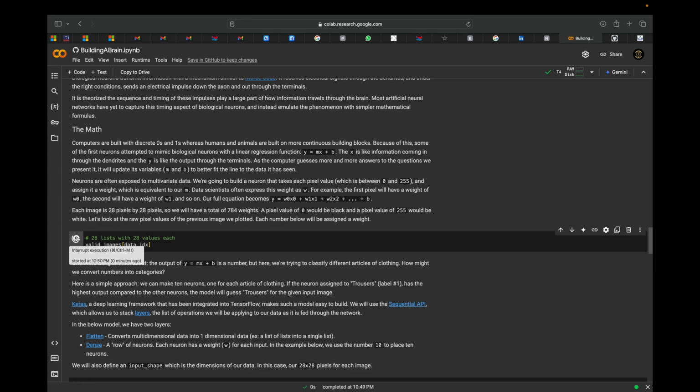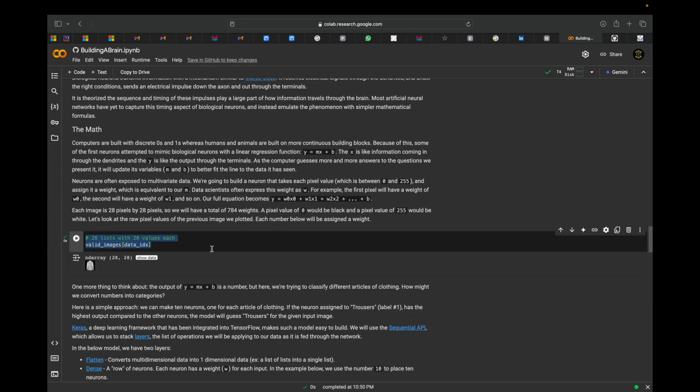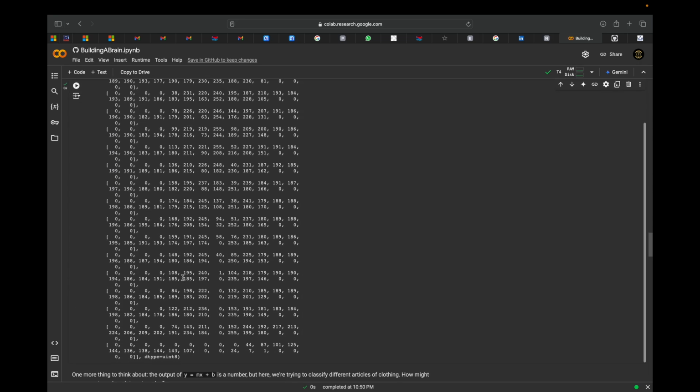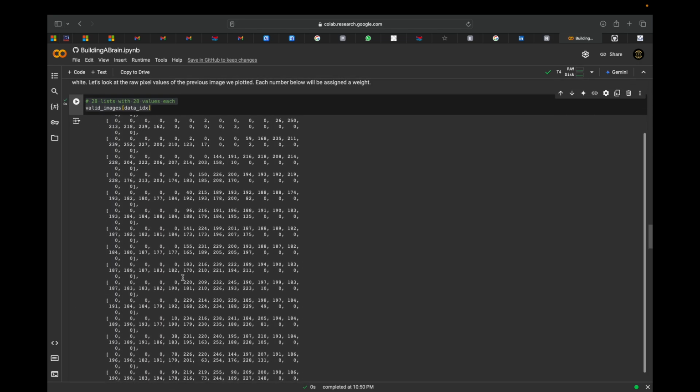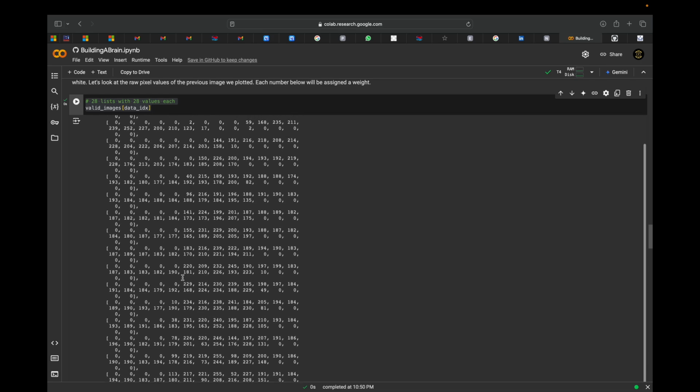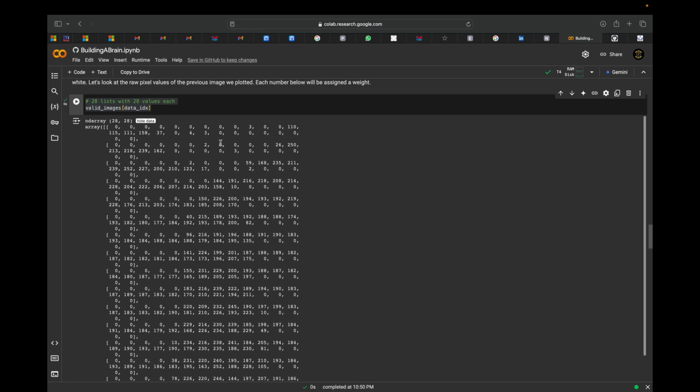Here we have loaded it. Here I will show you what it is and how it looks. So show the data. What do you see, guys? These are the pixel values, don't get confused. Here 0 means there are no pixels, it's a 0.